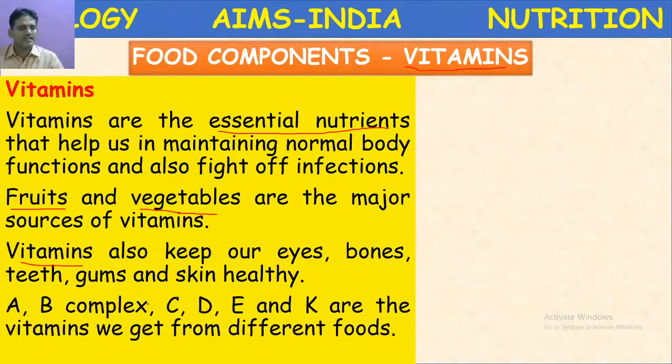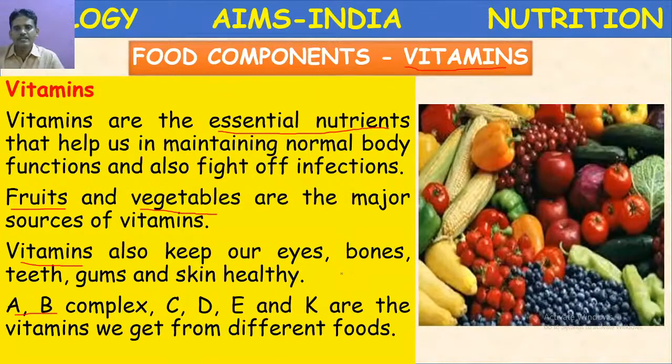So there are many vitamins: vitamin A, vitamin B complex, vitamin C, vitamin D, E and vitamin K. These are all the vitamins we get from different food sources. So commonly there are many food materials in this chart: vegetables, green leafy vegetables, as well as fruits and corn, grapes or berries, and tomatoes.